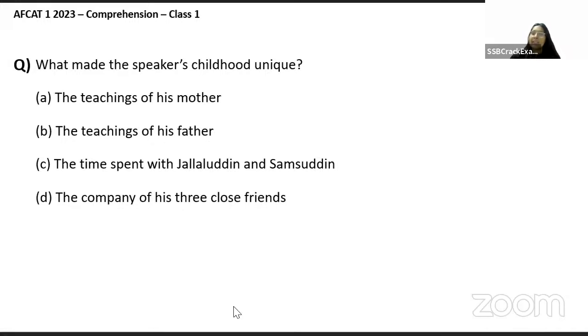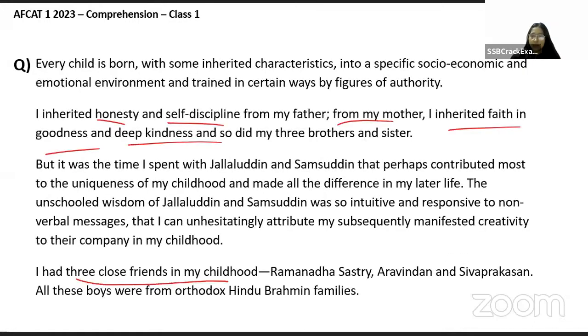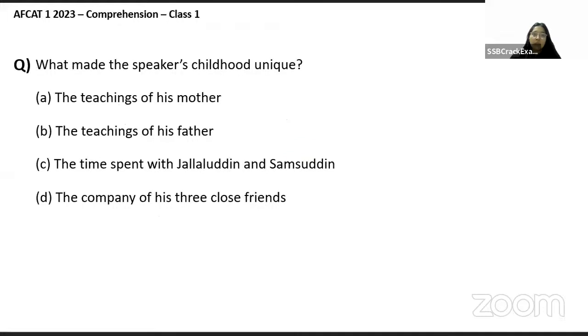Now the author has clearly mentioned again, उन्होंने अच्छे से बताया हुआ है कि किस चीज ने उनके childhood को unique बनाया था. But it was the time I spent with Jalaluddin and Samsuddin that perhaps contributed most to the uniqueness of my childhood and made all the difference in my later life. Right? So उस हिसाब से हम लोग का आंसर हो जाएगा C. Absolutely right, guys. The time he spent with these two people, correct.